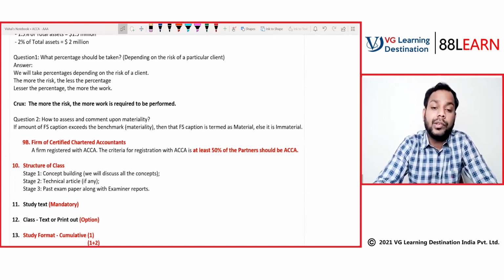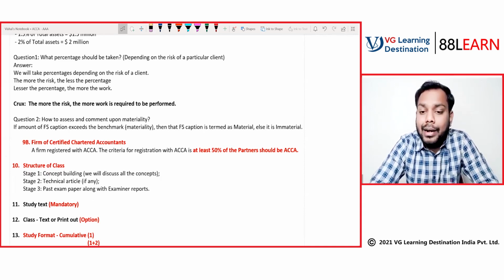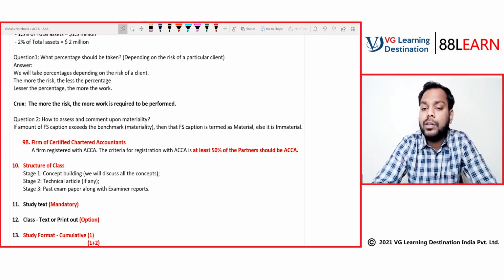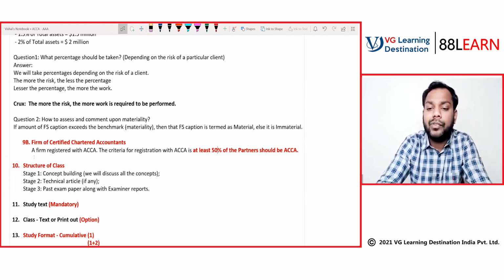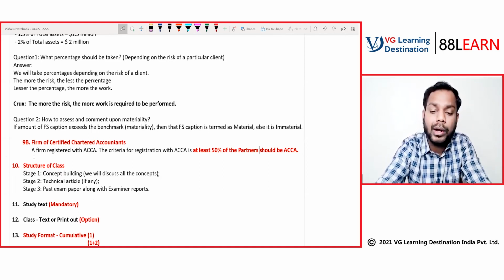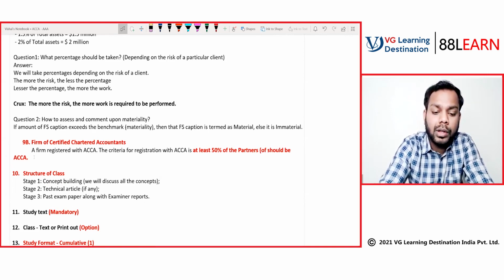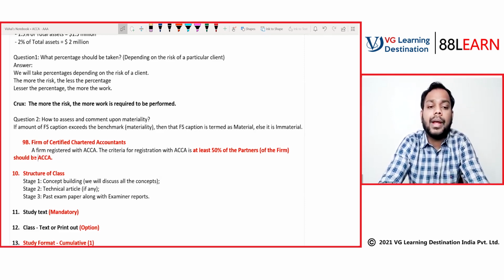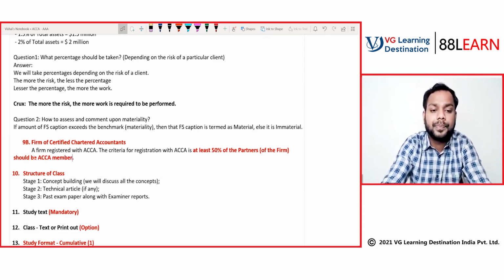The criteria for registration with ACCA is that at least 50% of the partners of the firm should be ACCA members.